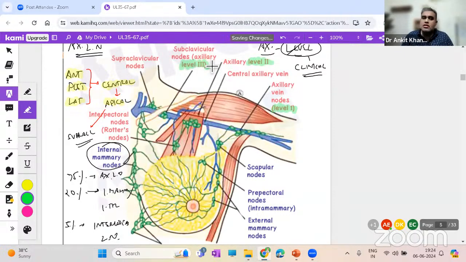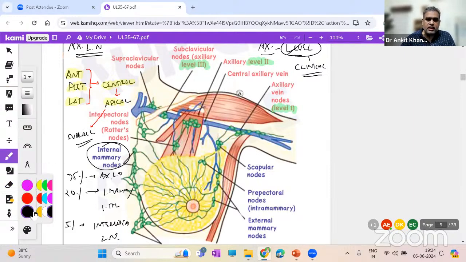What actually happens is the key muscle or the key structure in the axilla is the muscle pectoralis minor. So remember one name at least, that the key structure in the whole axilla is the pectoralis minor muscle. Now all the lymph nodes which are lateral to this, see, this is the pectoralis minor muscle. Let me just put a big black circle over here and write it is the pectoralis minor muscle.